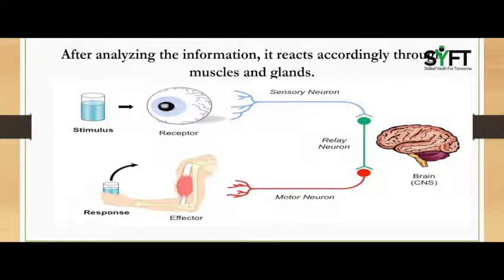As you can see in the picture, the stimulus is water, and the photoreceptors, the eyes, pass the information to the CNS or brain by sensory neurons, and a feeling of thirst takes place in the brain. The brain will pass the information through motor neurons and the response will be that our hand will pick up the glass to drink water. That is called the system of control and coordination in the body.